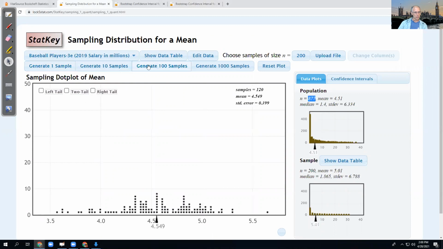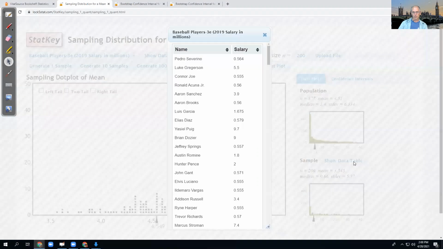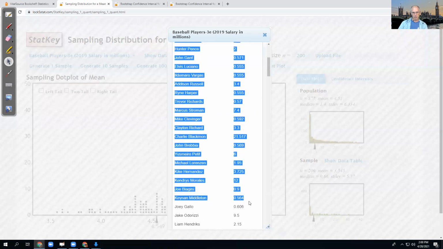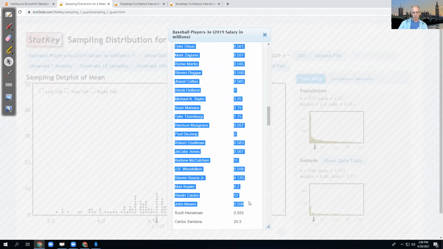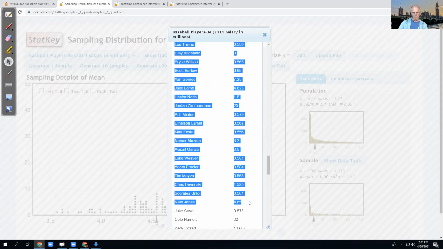Lower, fine, we'll just go 100. There we go. So we're going to grab this one right here. That one's pretty low compared to the average. So do I have that one down there? Yep. So if I grab this group of 200, it is a random sample, but it might not be representative because the average is lower. And sometimes that makes sense.